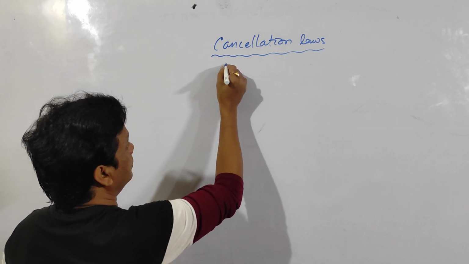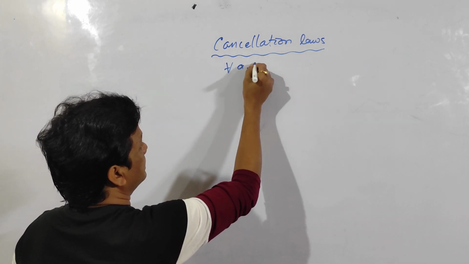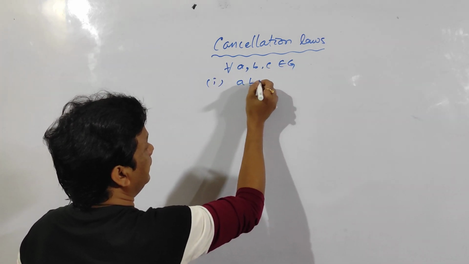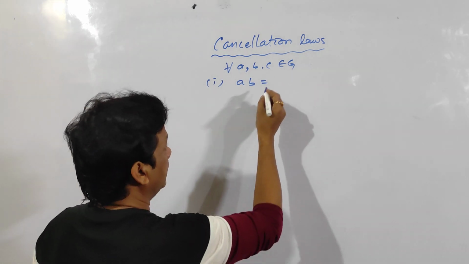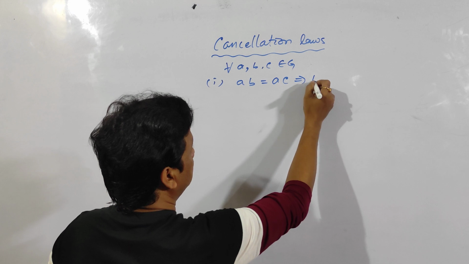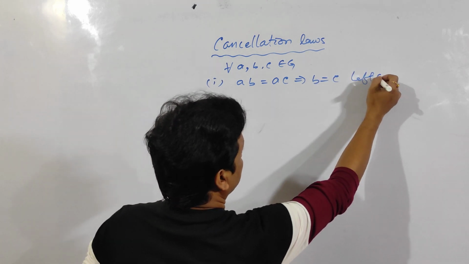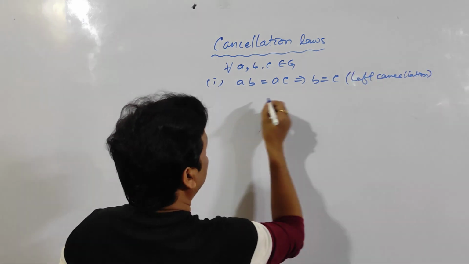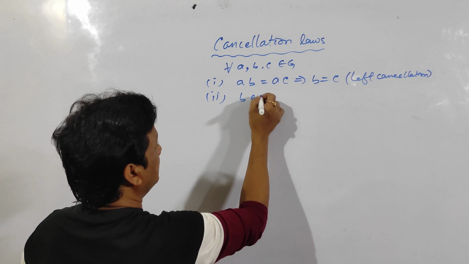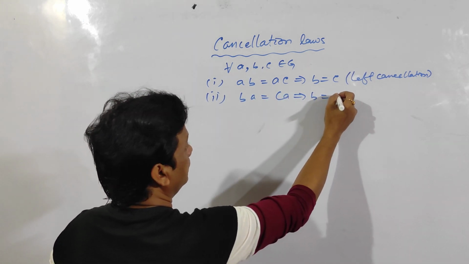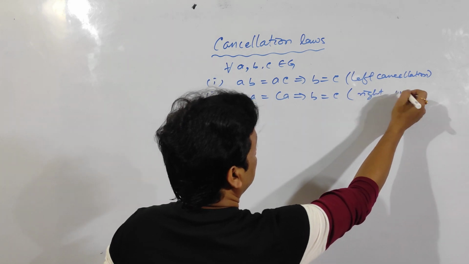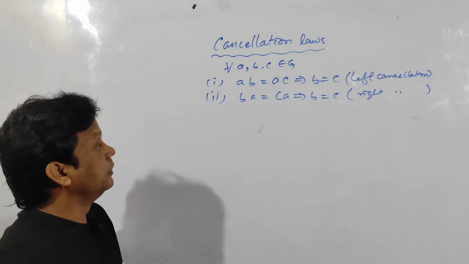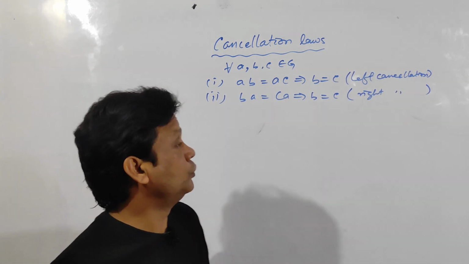The cancellation law is: for all A, B, C belonging to G, taking the operation as multiplication, A into B is equal to A into C implies B is equal to C. This is the left cancellation law. And B into A is equal to C into A implies B is equal to C, and this is the right cancellation law. So let us prove these two laws.